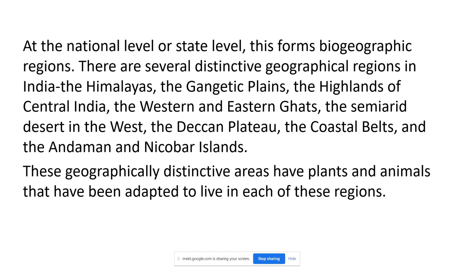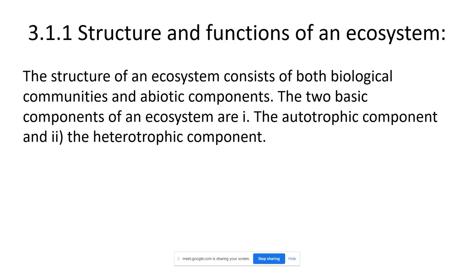Now we are going to study the structure and function of an ecosystem. It needs some more lectures, so today we are just introducing this concept. What is the structure? Biotic components and abiotic components. Those are the important components of the ecosystem. The structure consists of biological communities and abiotic components. What are the abiotic components? The physical environment. So there are two basic components of an ecosystem.